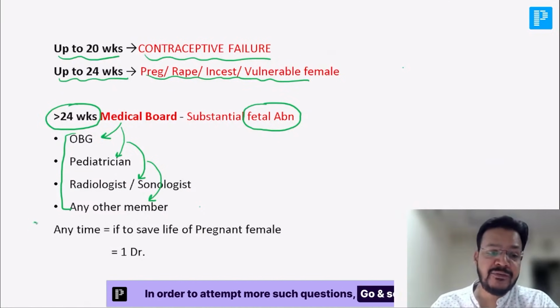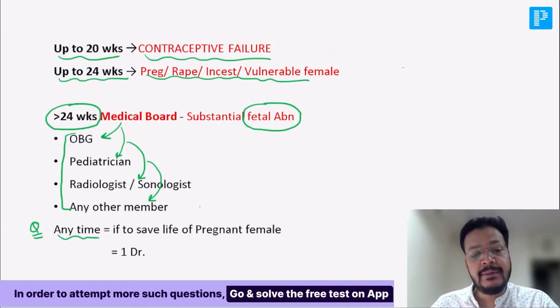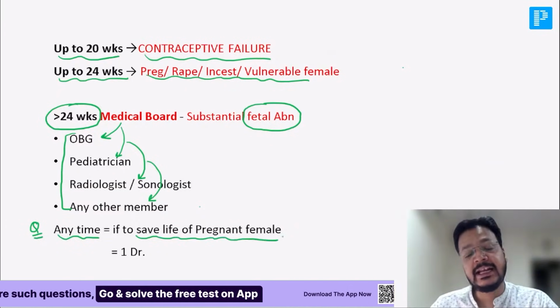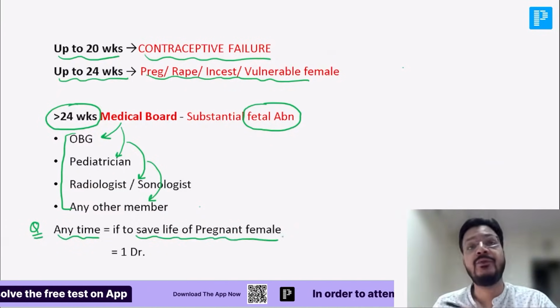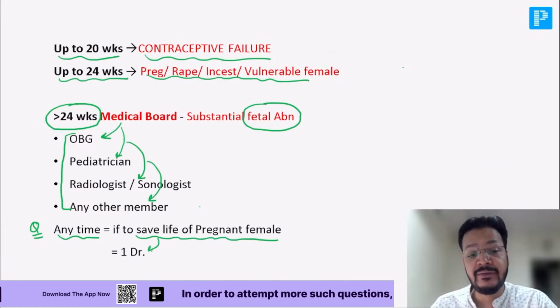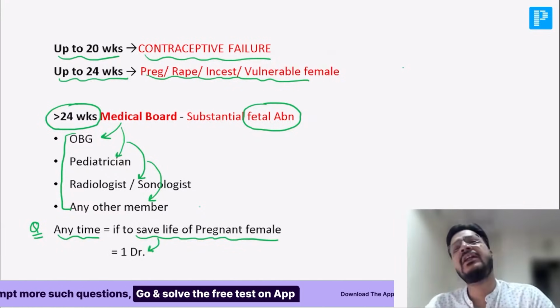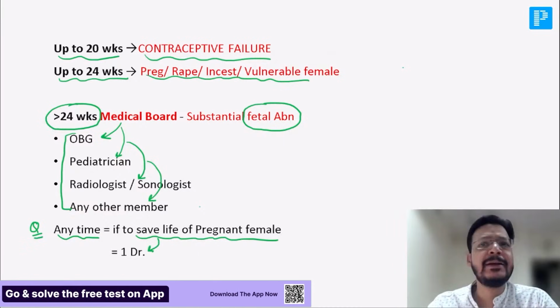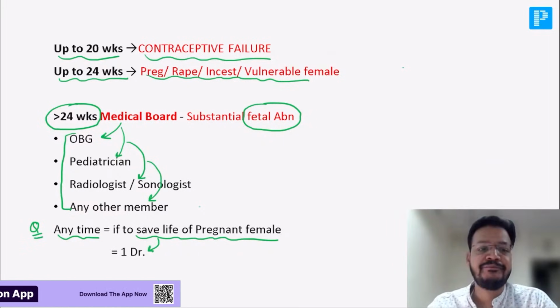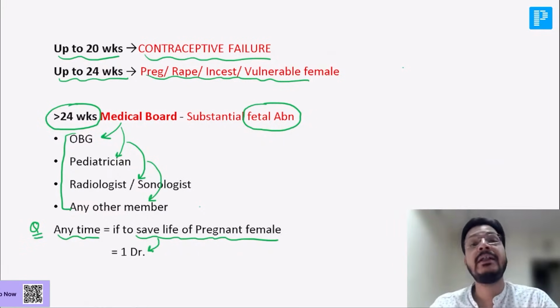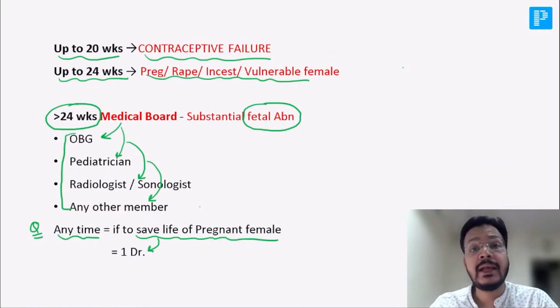But sir, this is my favorite point. MTP can be done any time to save the life of pregnant woman. That is a therapeutic indication, even with one doctor. That is an exception. So mostly for contraceptive failure up to 20 weeks. For rape cases up to 24 weeks, yes. For fetal abnormality more than 24 weeks, we make a medical board.